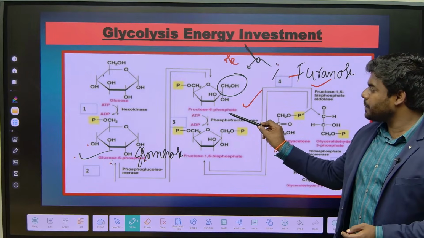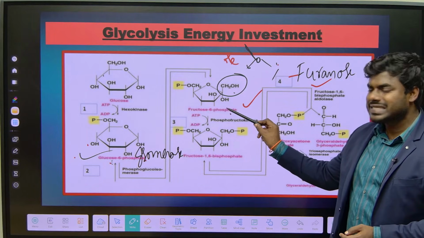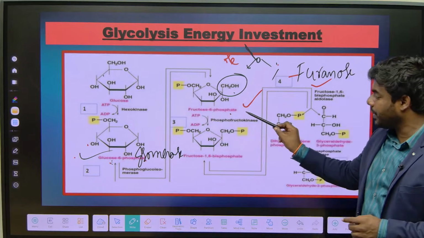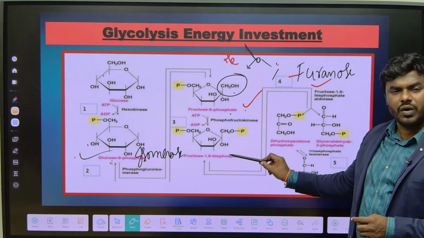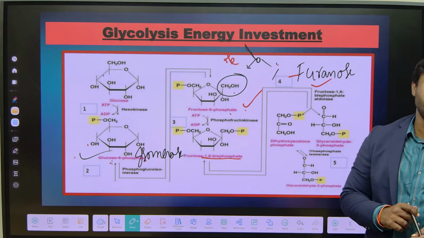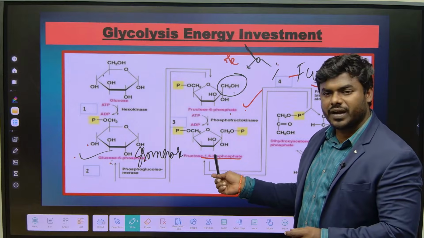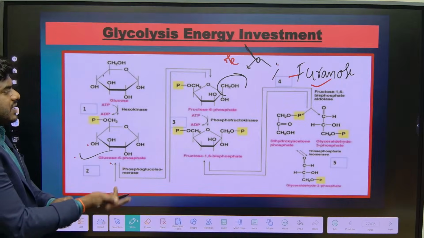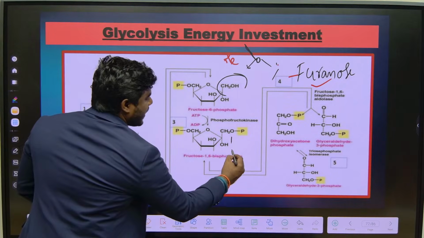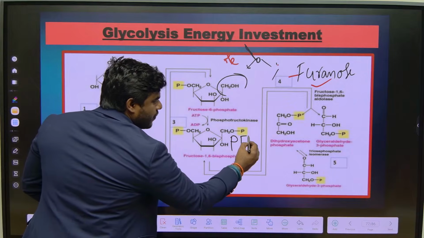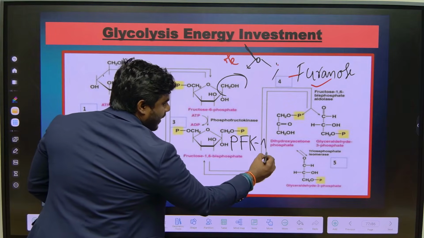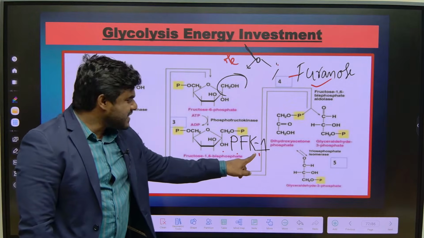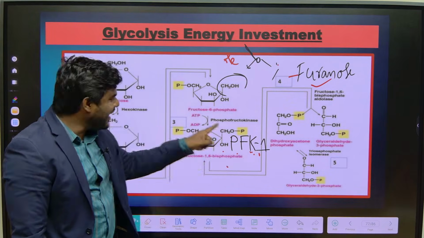Now fructose 6-phosphate has how many carbon? 6 carbon with 1 phosphate. Phosphate is at which carbon? 6th carbon. Now fructose 6-phosphate is converted into fructose 1,6-bisphosphate. So where did we add the phosphate now? To the 1st carbon. Now the most important principal enzyme, the enzyme which controls the entire glycolysis, phosphofructokinase 1. Since it is a kinase, adding the phosphate to where?